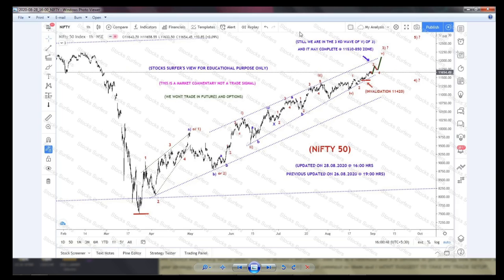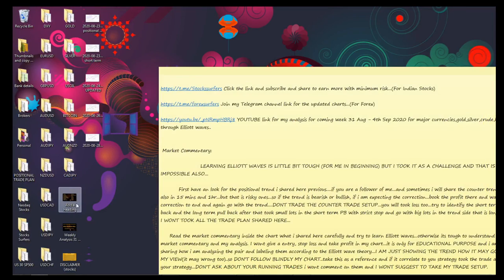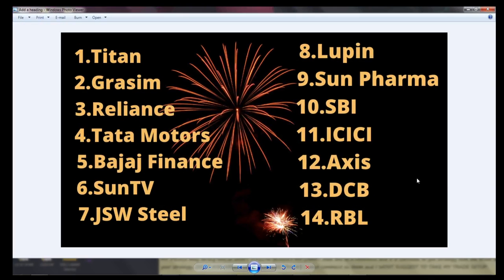So this was my Nifty trade plan, and I'm following it, but I won't trade in Nifty indices. I trade only individual stocks. So what are the individual stocks I'm trading? I will show you that watch list. Tomorrow we can analyze all those pairs.